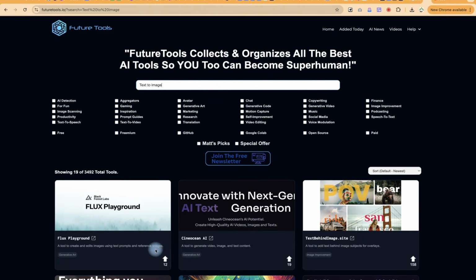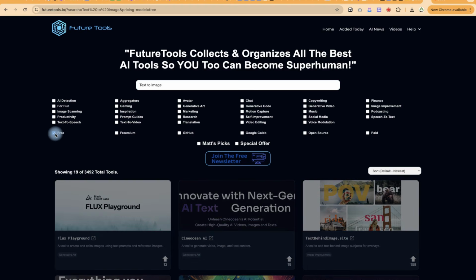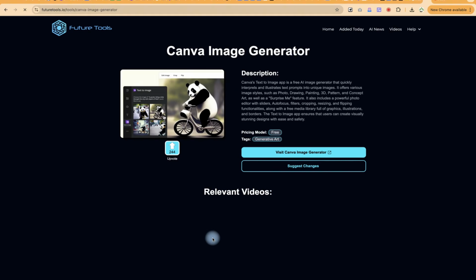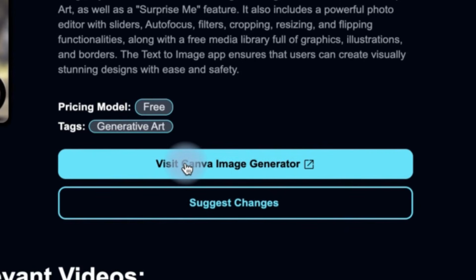You can see it has given us Flux Playground, Sign Ocean, and we have text behind image and so on. But then we want to be specific. We want free things. Okay, completely free, 100% free. So you can see it has suggested Canva image generator for us. So let's click and let's see whether we are going to be able to generate something with this. So you can visit this website directly. This one will enable you to visit Canva and you'll be able to generate your image directly.